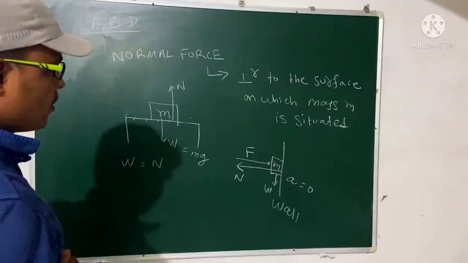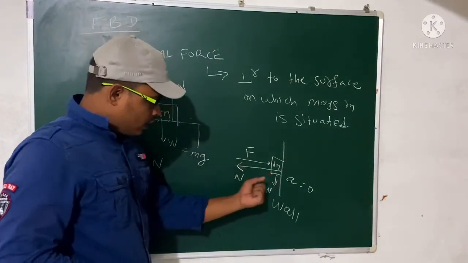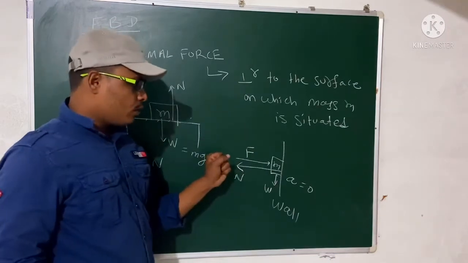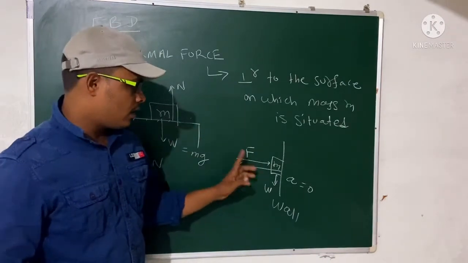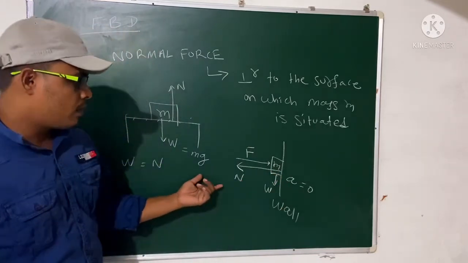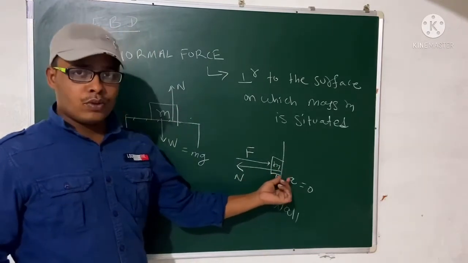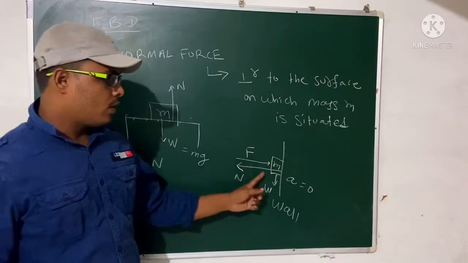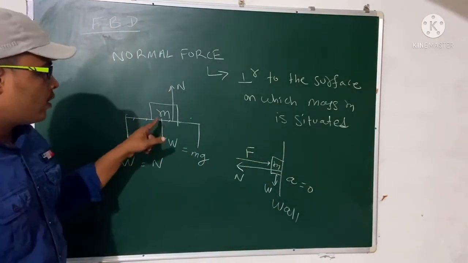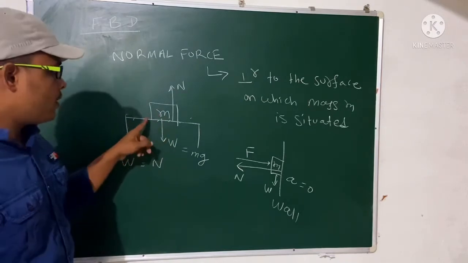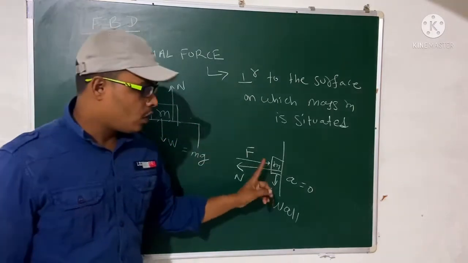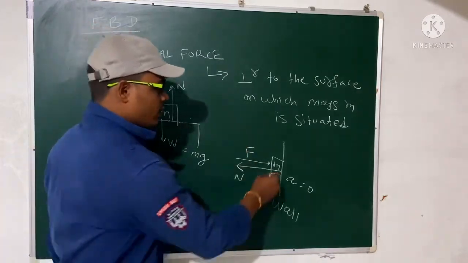So the normal is outward from the surface. That means the normal is perpendicular to the surface. So the mass is stopped by giving some external force. That means your normal is perpendicular to the surface on which it is situated. So remember the two cases. Here the object is standing, that means the object is situated on a table in horizontal, but here the object is in vertical. That means this is the wall.